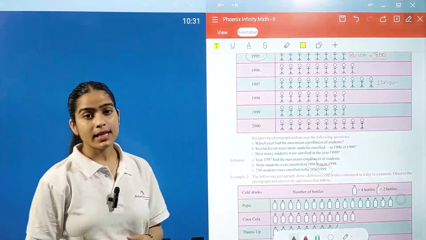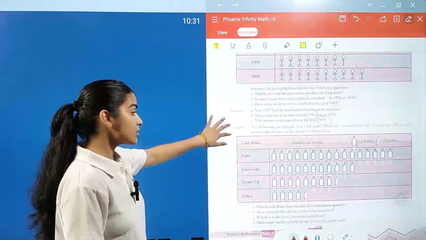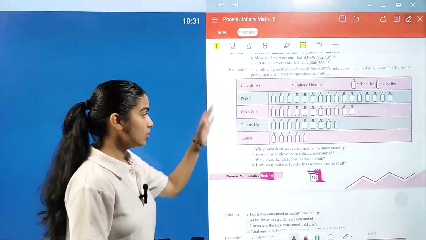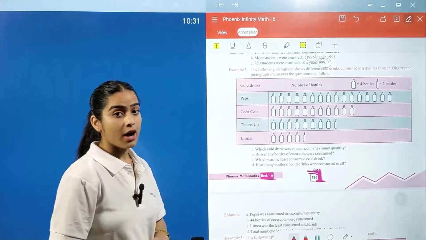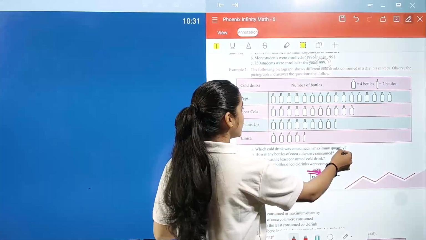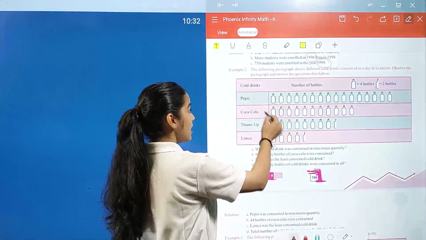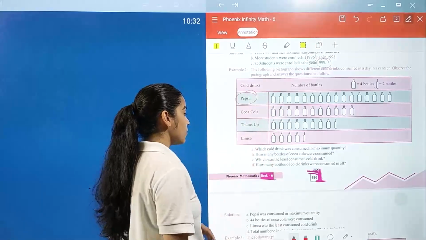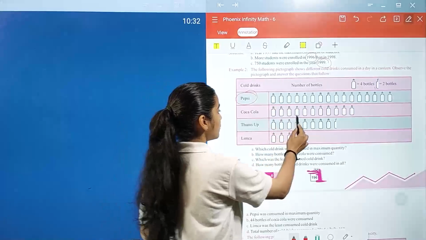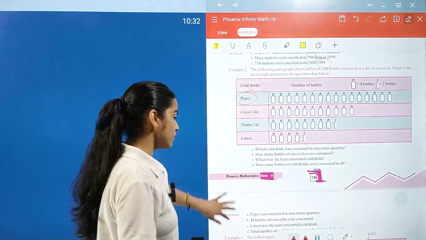When we understand how to read our pictographs, we can easily write the answers to the questions. The same concept applies here, where we have to interpret this data and answer the question: which cold drink was consumed in maximum quantity? This symbol is 4 bottles and half of it represents 2 bottles, and we see Pepsi is consumed in more quantity. How many bottles of Coca-Cola were consumed? 1, 2, 3, 4, 5, 6, 7, 8, 9, 10, 11. 11 multiplied by 4 is 44 bottles.